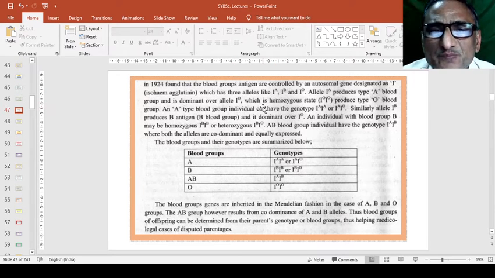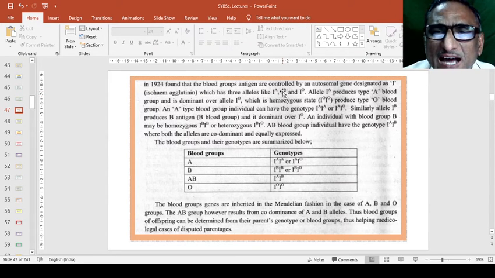As blood group A has antigen A only, it is demarcated as IA. B blood group has only B antigen, demarcated as I with B, and I is indicated as the base. Likewise O.